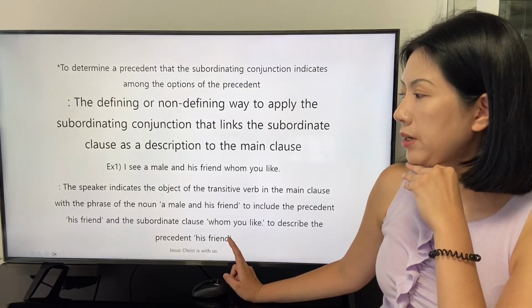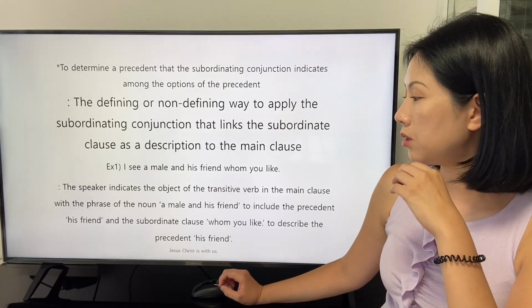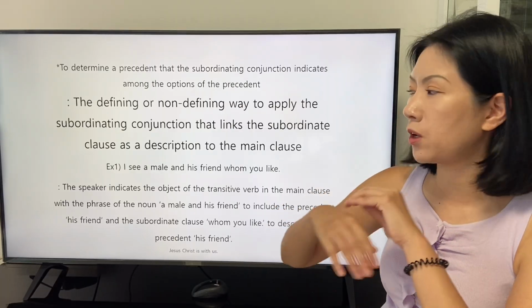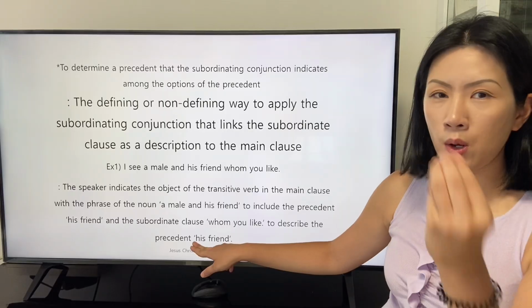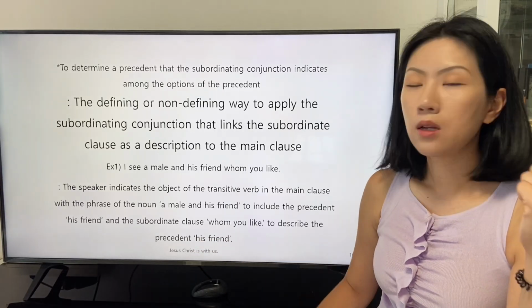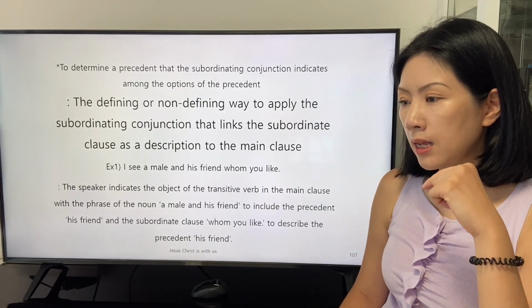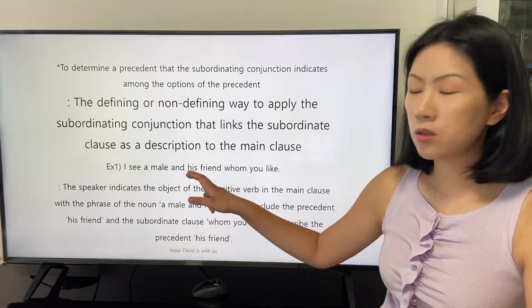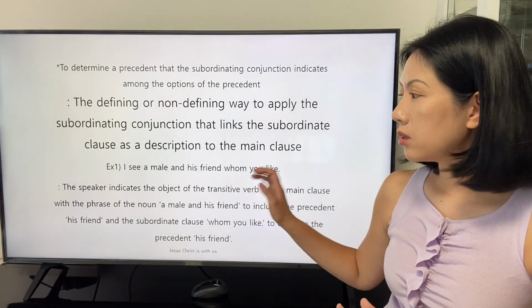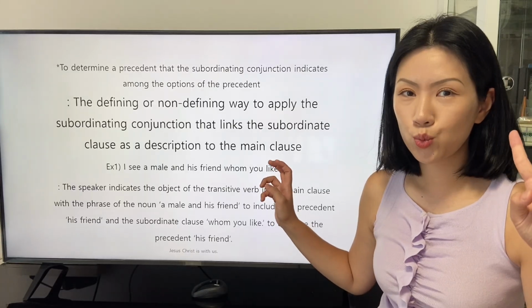In this explanation, I wrote down that the precedent of the main clause is the only one, his friend, and I explained in a way that the precedents in this sentence are two.